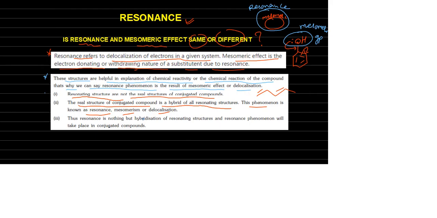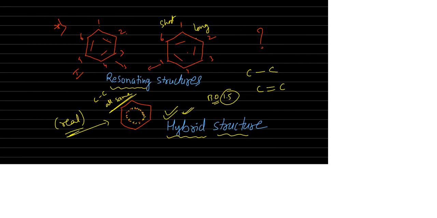Now, the third point is that resonance is nothing but hybridization of resonating structures, and the resonance phenomenon takes place in conjugated compounds. Conjugated compound means, as I already told you, it should be in alternative position. Here you can see pi bond, single bond, pi bond, single bond, pi bond, like this. Then only it is a conjugated system. Suppose here a pi bond is there, and here a pi bond is there. No conjugation.